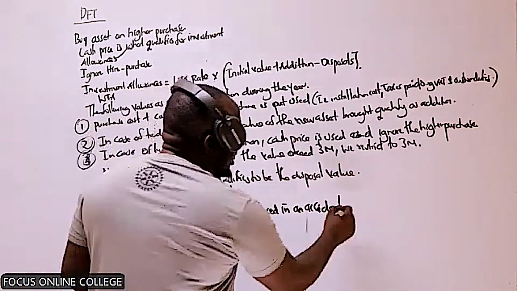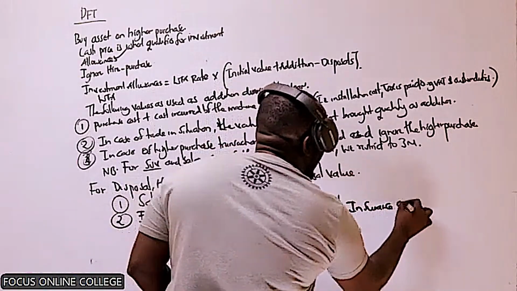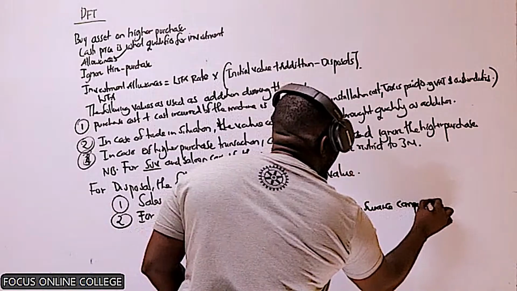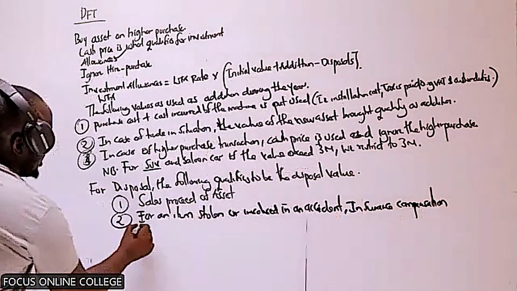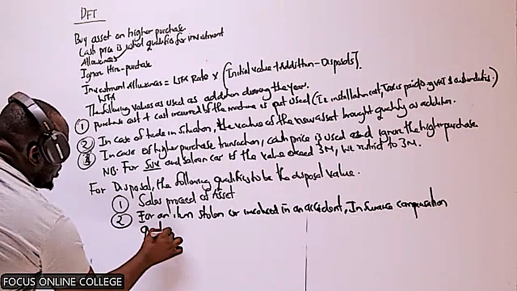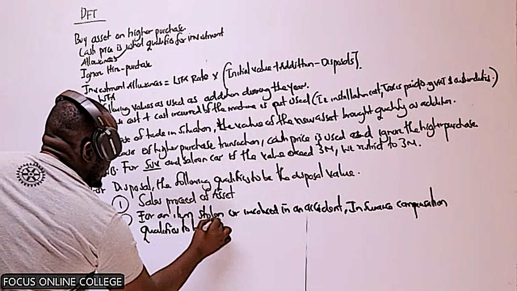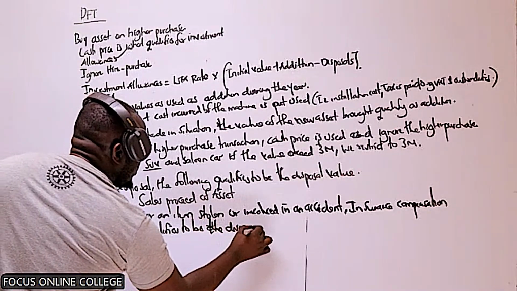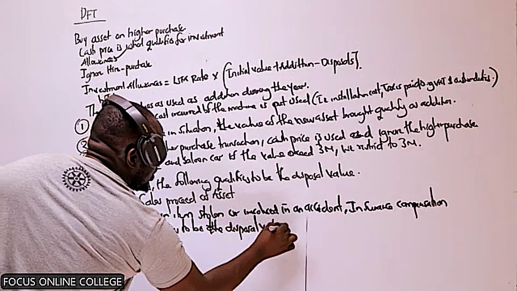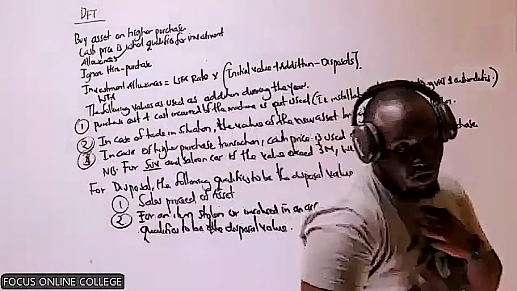We say that insurance compensation qualifies to be the disposal value. Make sure those concepts are at the back of your mind.